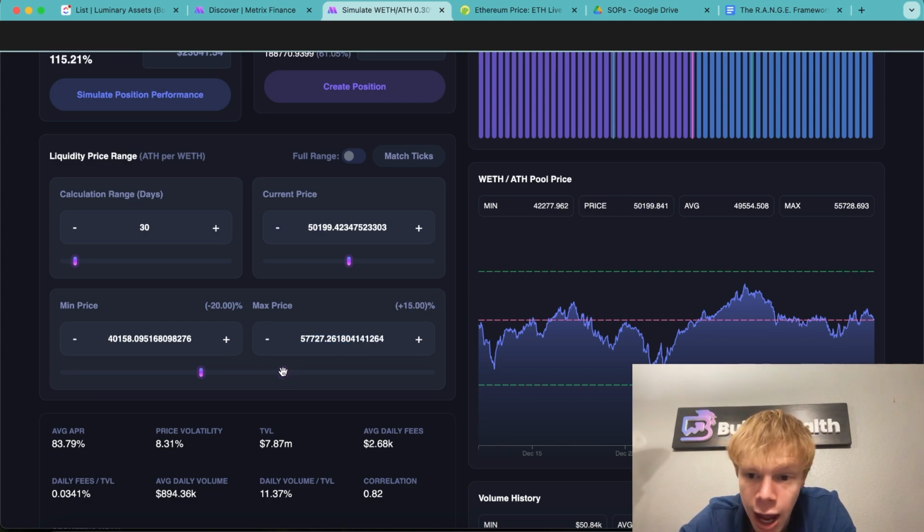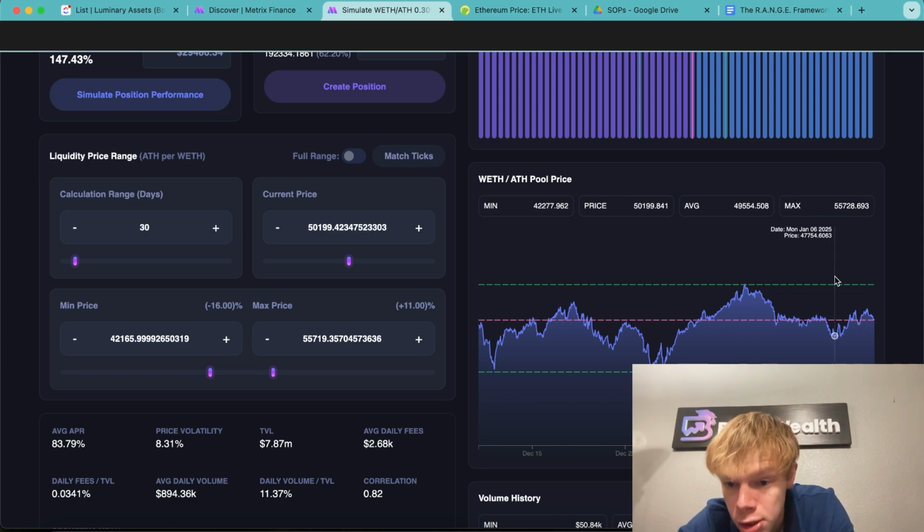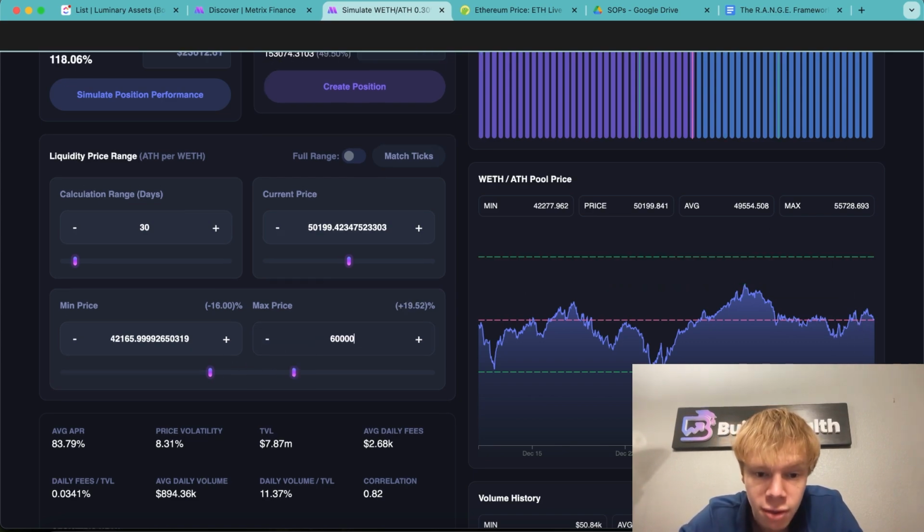If we were to set this to the 30-day high and the 30-day low, I want you to pay attention to where we're currently at. This pink line, current price, is close to the top of the range. So that's the one I'm adjusting first, right? I'm giving that the room first.